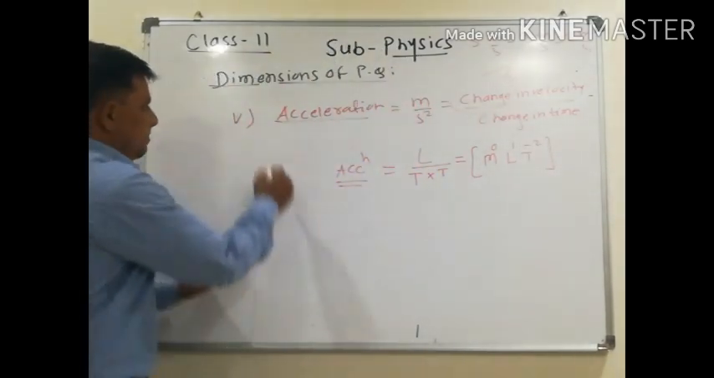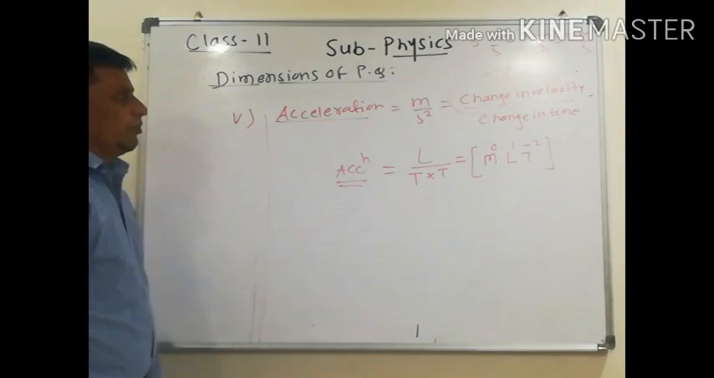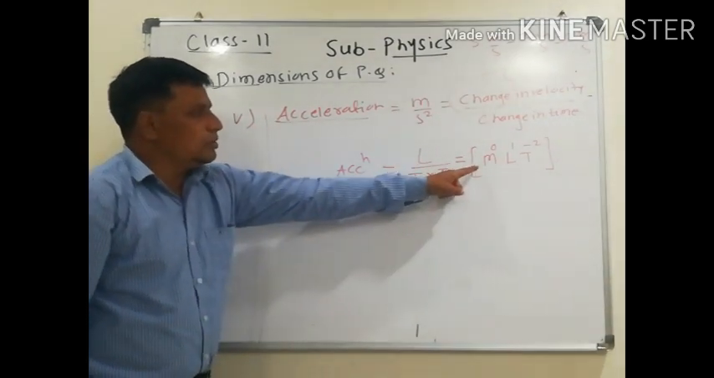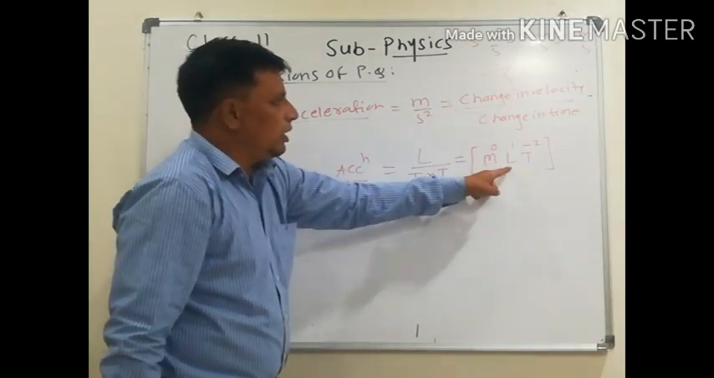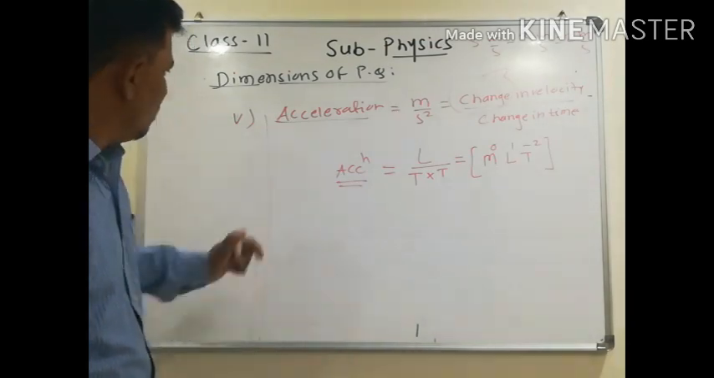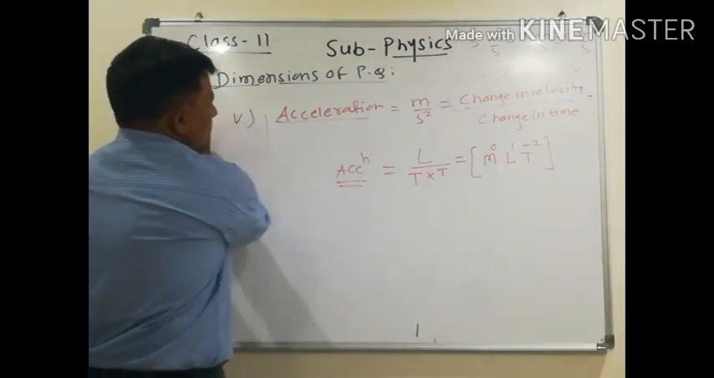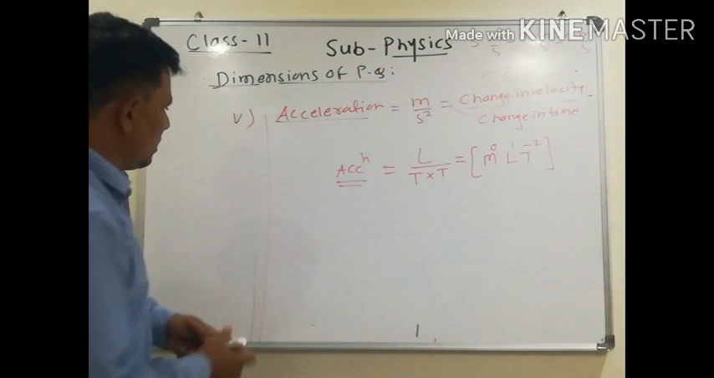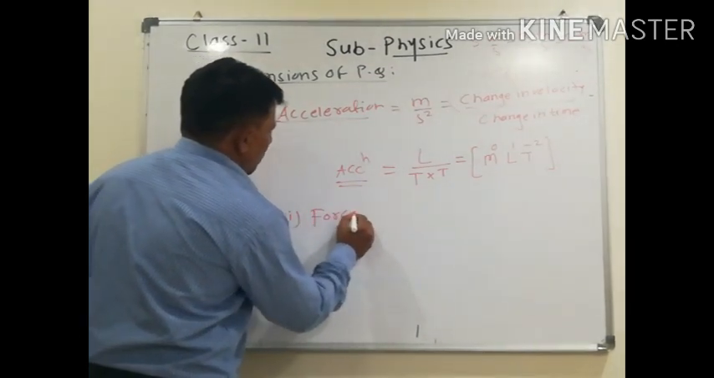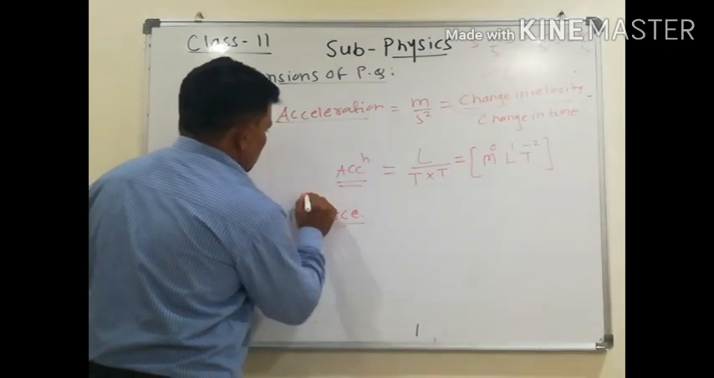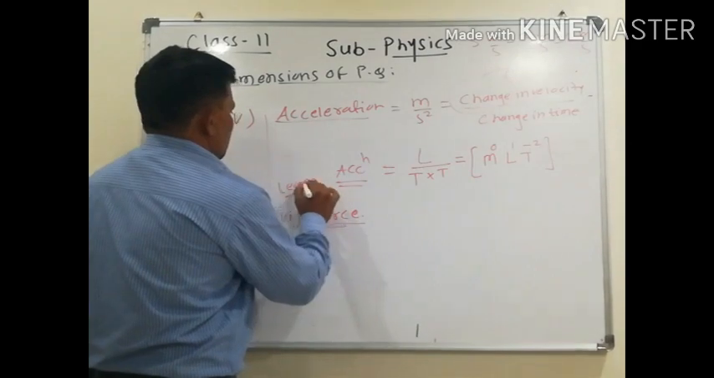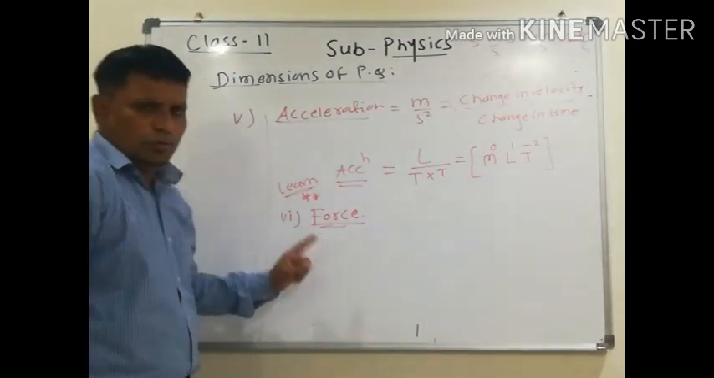Write down this one. Number 5, acceleration, L upon T into T. 0 in mass, 1 in length, minus 2 in time. Okay, this one is number 5. Now number 6, that is the force. This is the very important dimension of physics. Learn it. हे समजून पाठच करायचे. You must know.